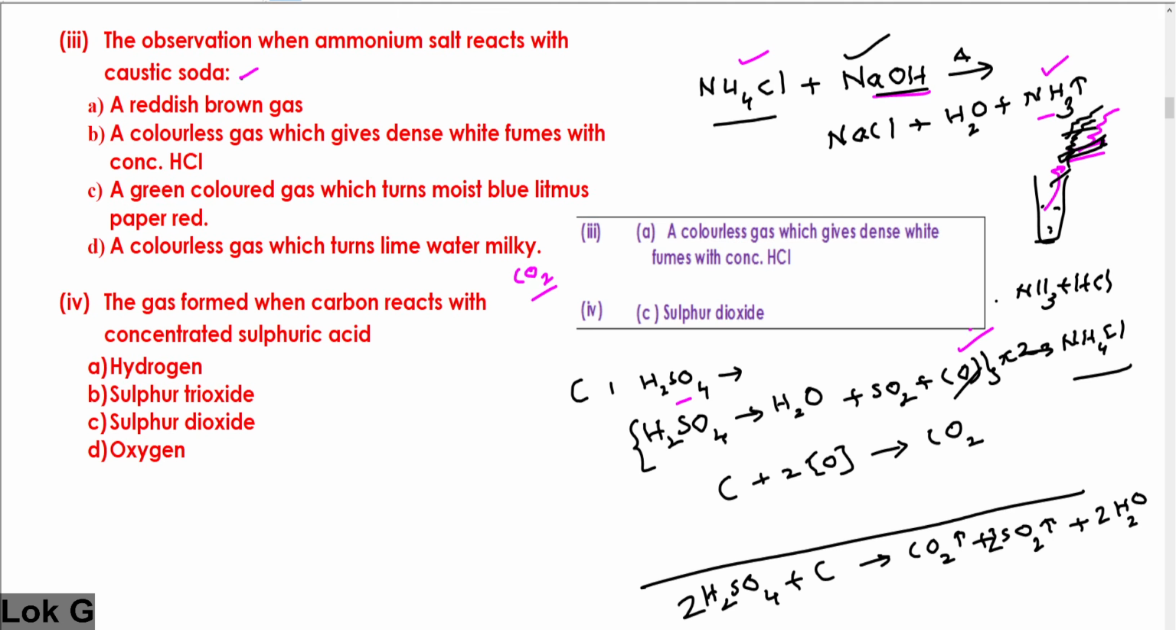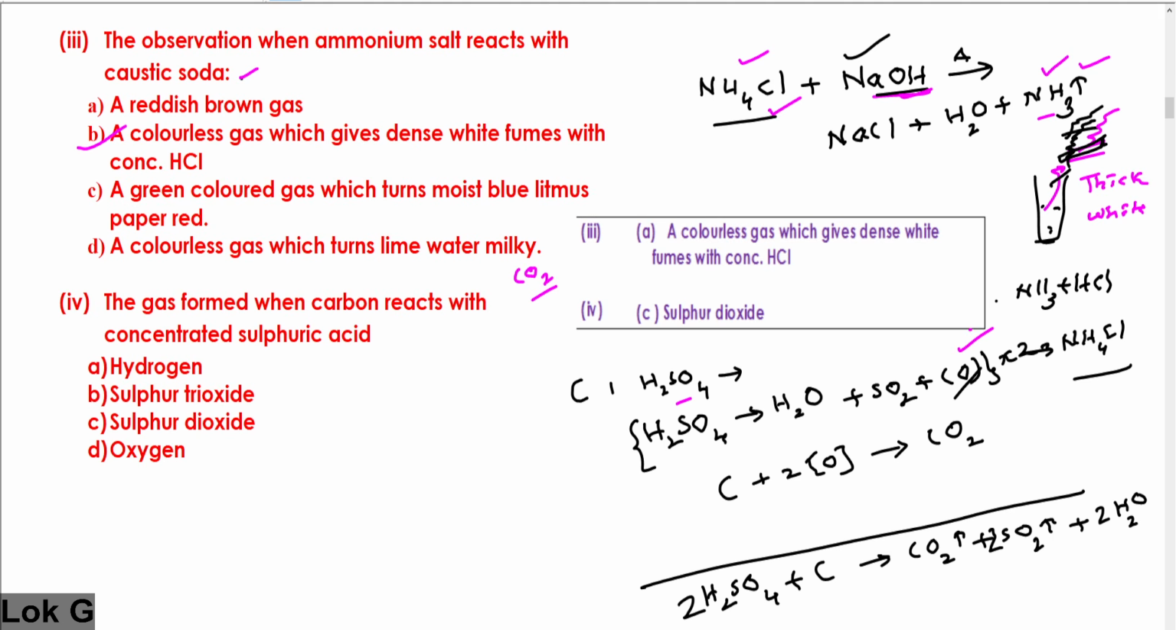Try to recall what happens when ammonium salt, for example ammonium chloride, reacts with caustic soda, meaning sodium hydroxide. Whenever ammonium salts are boiled with sodium hydroxide, you must observe in the laboratory a pungent smelling gas, ammonia, liberated. And when you hold a glass rod dipped in concentrated HCl, thick white fumes are produced. This is a practical experience. Therefore, the correct answer among the given will be B.